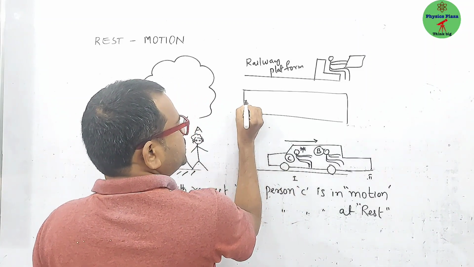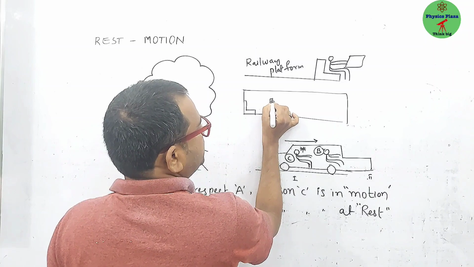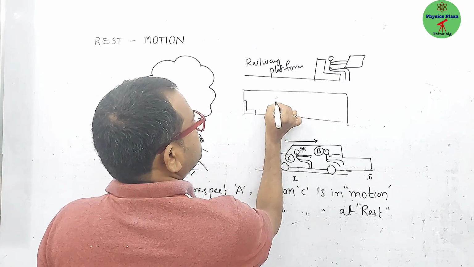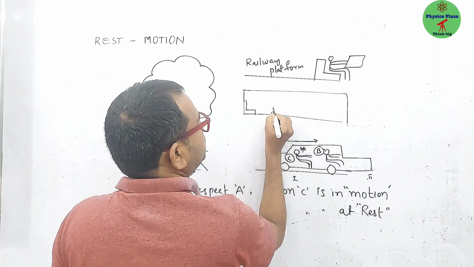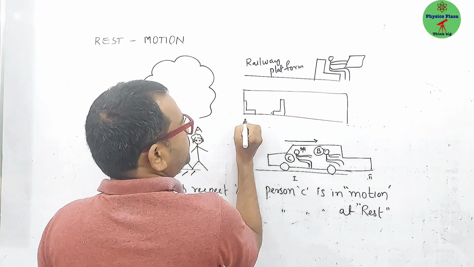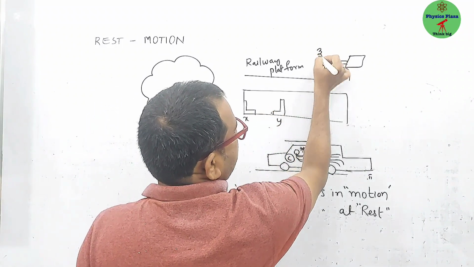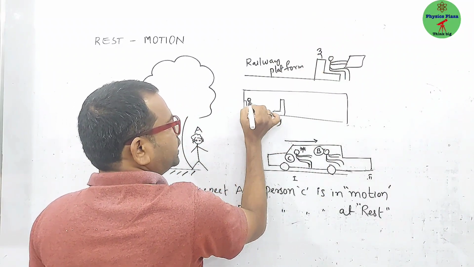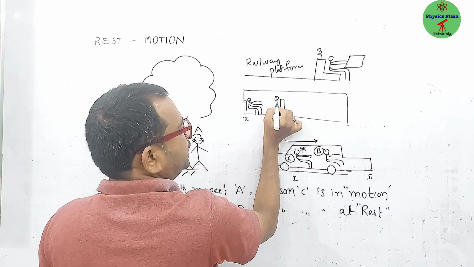Here is one seat, and here is the opposite seat. Let us say these are chair X and chair Y, and the chair outside, on the platform, is Z. Here one person is sitting, and here one more person is sitting.